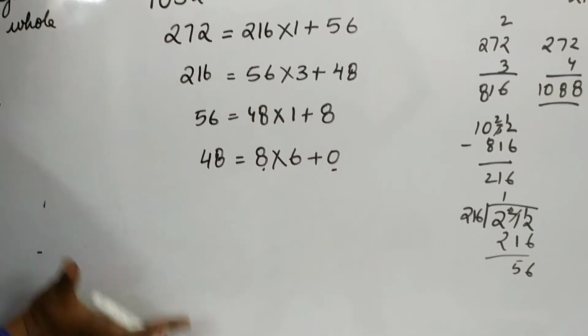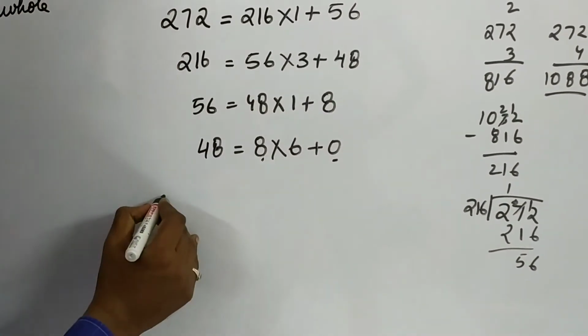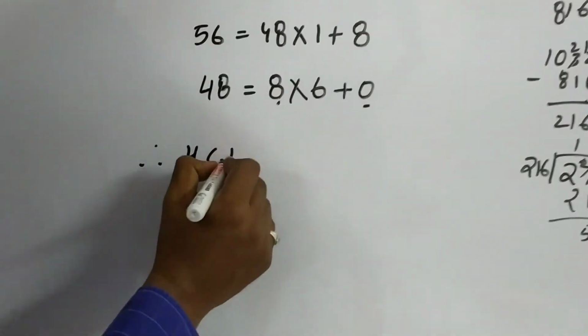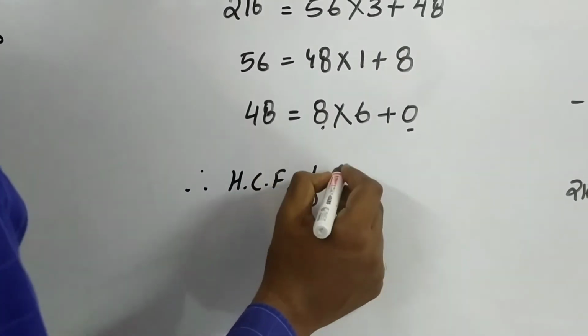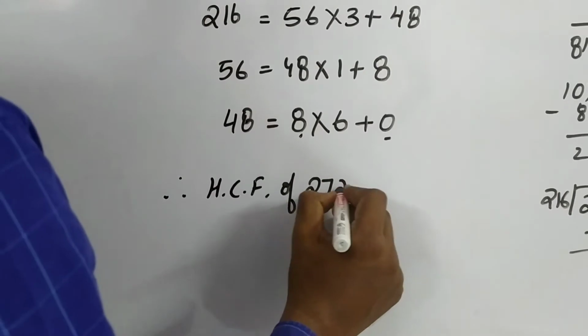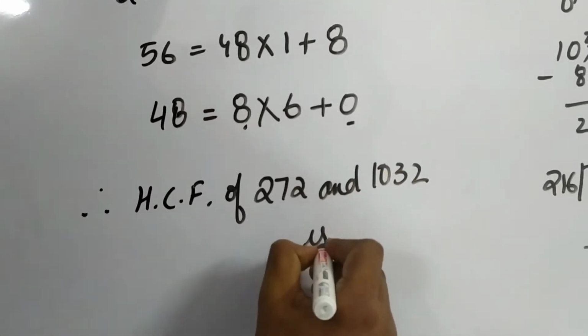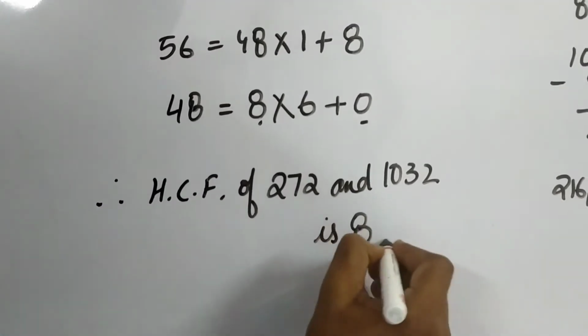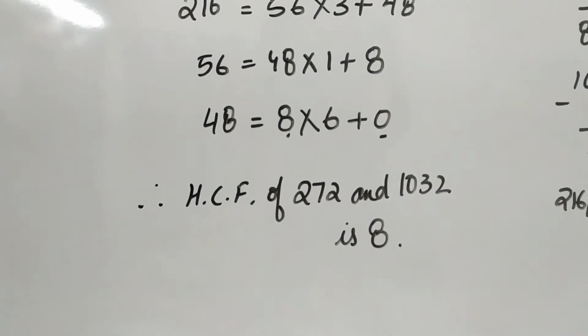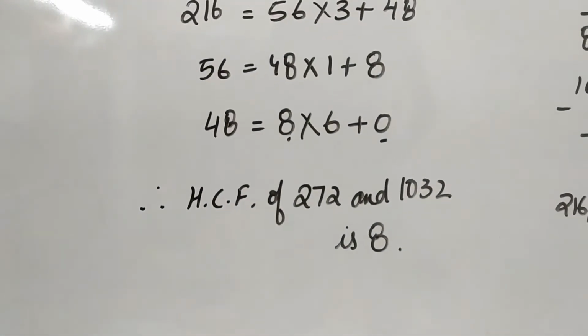B, that is 8. So therefore, HCF of 272 and 1032 is 8. Am I clear, students? Understood till here?